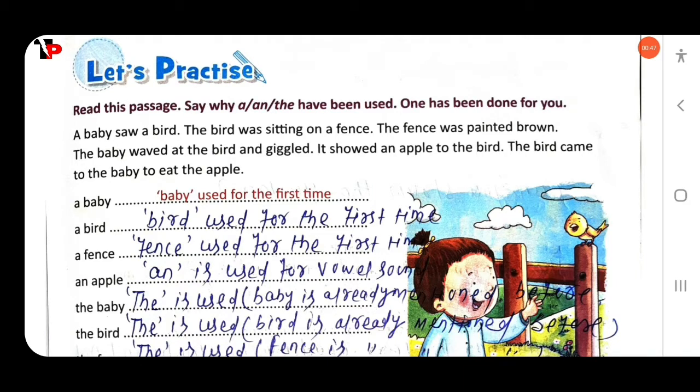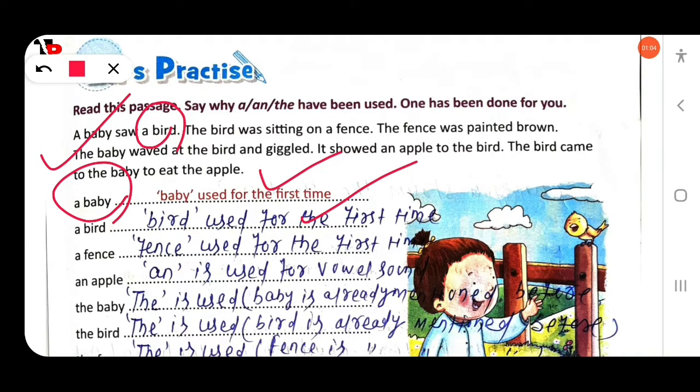So here, the first is a baby. When you talk about a particular thing for the first time, you use the indefinite article a. So baby is used for the first time; that's why we use the indefinite article a here. The next is a bird. Similarly, a baby saw a bird. This is also mentioned for the first time; that's why a bird is used. Then the bird was sitting on a fence. This is also talking about the fence for the first time; that's why indefinite article a is used. An apple: here he showed an apple. Apple is mentioned for the first time; that's why indefinite article an is used.